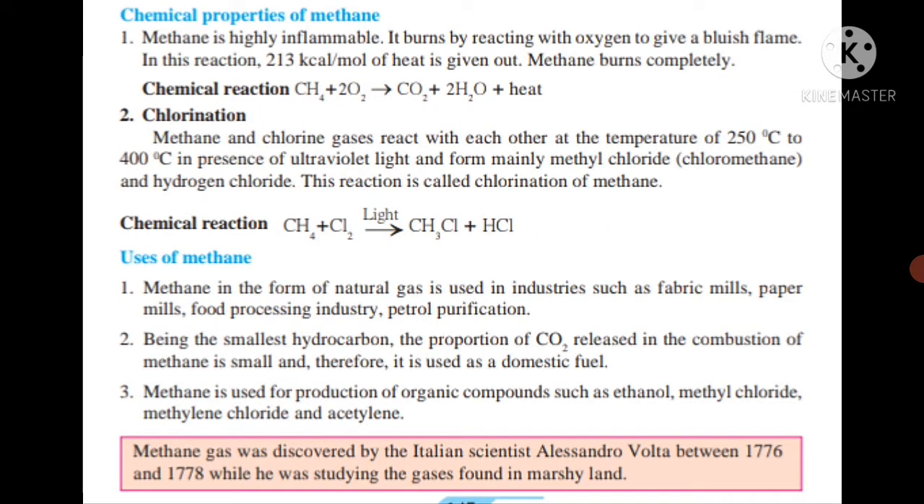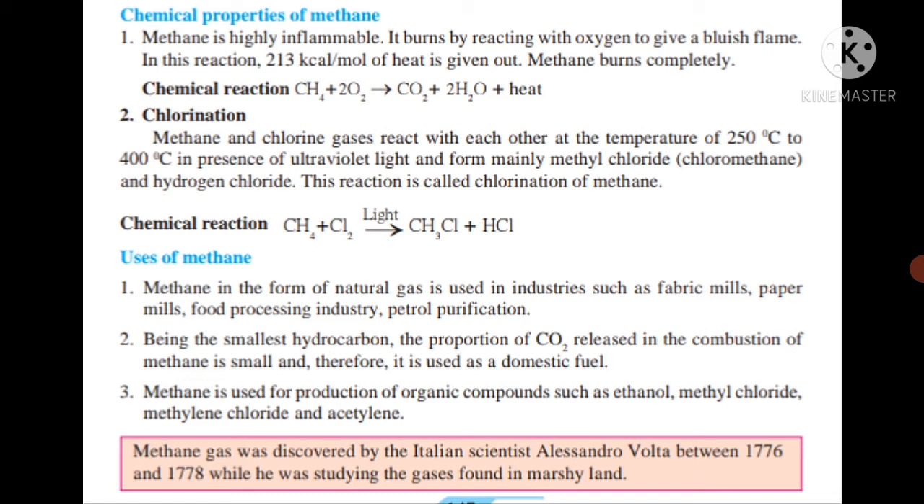Now let us study the chemical properties of methane. Number 1, methane is a highly inflammable gas. So it burns by reacting with oxygen to give a bluish flame. In this reaction, 213 kilocalorie per mole of heat is given out. That is why methane burns completely, and no substance is left behind. The chemical reaction is CH4 methane plus 2O2 oxygen, they combine together and we get CO2 carbon dioxide plus 2H2O water vapor plus heat.